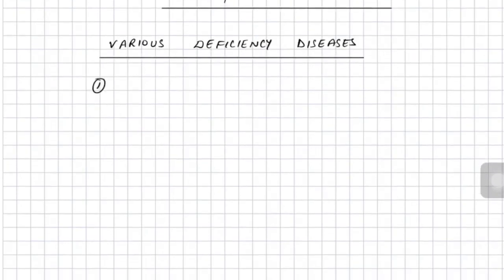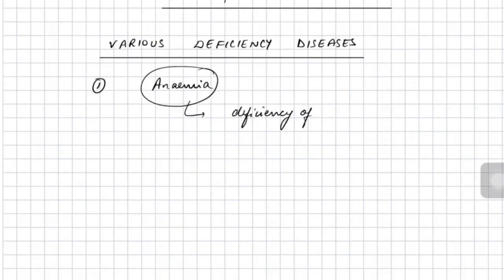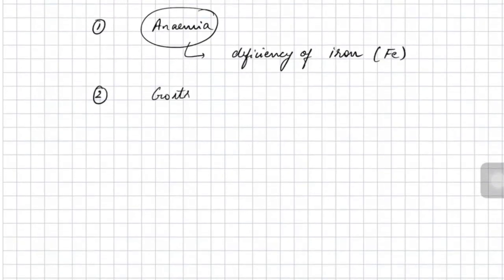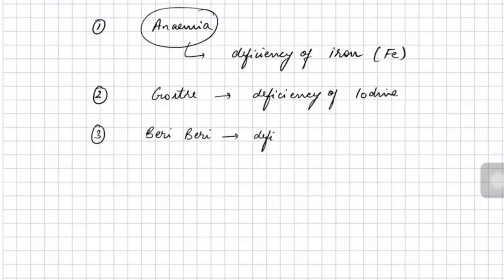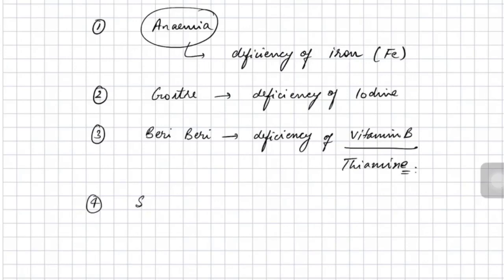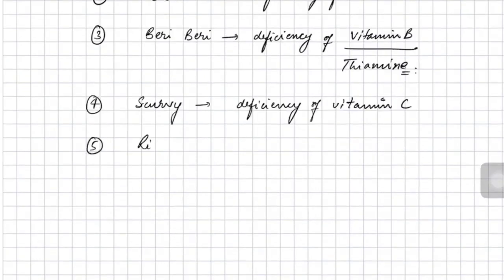Let's first take up the disease known as anemia. Anemia is a very common deficiency disease, caused by deficiency of iron. Second is goiter. Goiter is caused by deficiency of iodine. Third is beriberi. Beriberi is caused by deficiency of vitamin B, which is also known by the name thiamine. Then it is scurvy. Scurvy is caused by deficiency of vitamin C. Vitamin C has a chemical name, ascorbic acid.